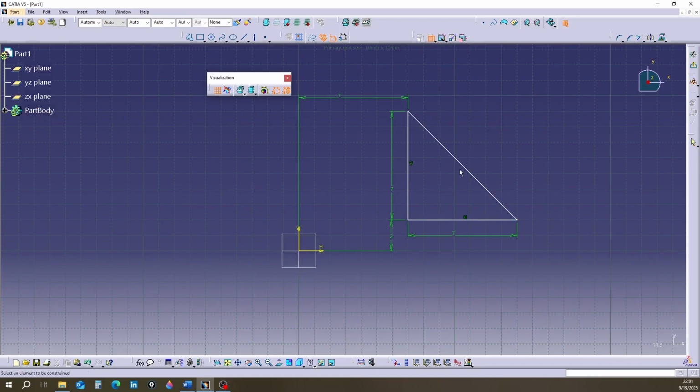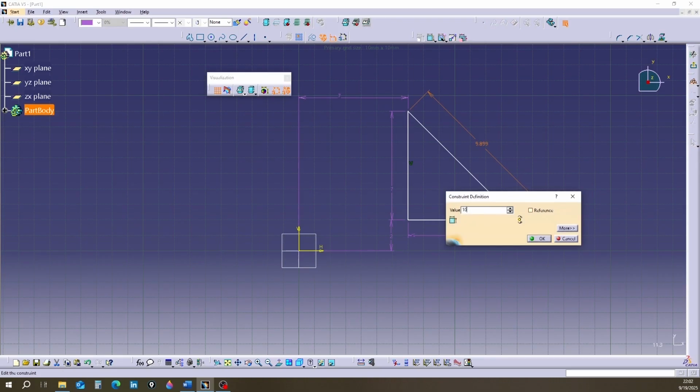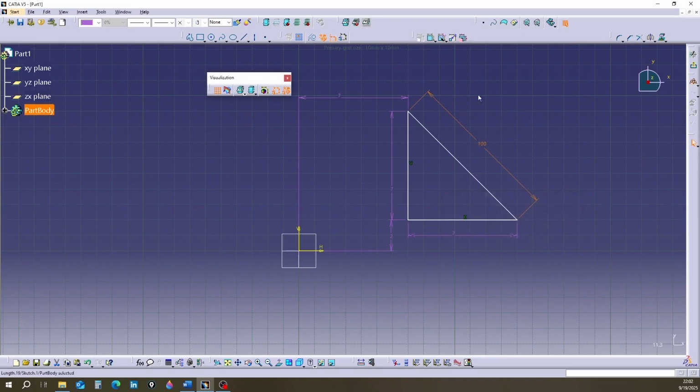I give the hypotenuse an unnecessary extra dimension. The dimensions turned purple, but the sides remained white. I change the hypotenuse value to an impossible amount. It's not possible for the hypotenuse to be 100, but still the hypotenuse side is white.